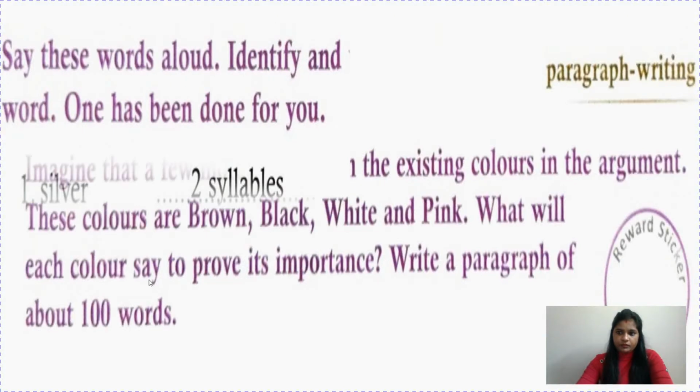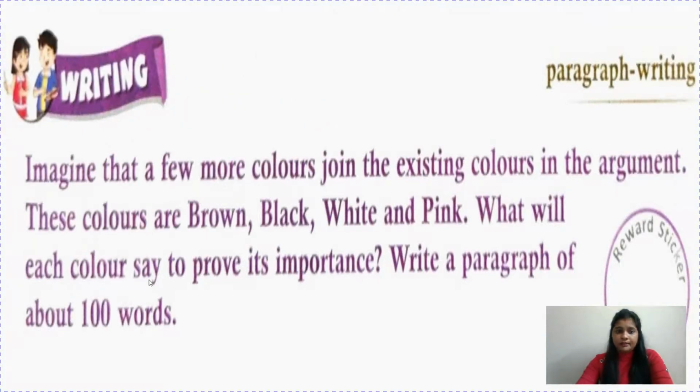Now children, it is a paragraph writing. Imagine that a few more colors join the existing colors in the argument. These colors are brown, black, white and pink. What will each color say to prove its importance? Write a paragraph of about 100 words. So children, we have learned the colors of the rainbow, all 7 colors. But suppose more colors come here and they start telling about themselves. I can do this, I have this talent, all the people like me. If they start telling this, then what you have to do is write about the importance of these colors. So write a paragraph in about 100 words.